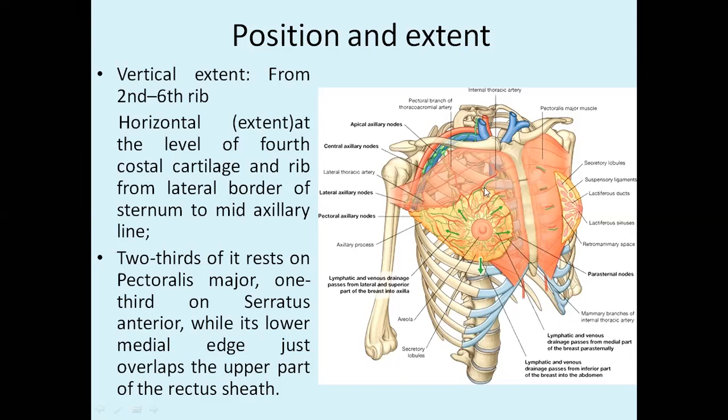That is the vertical extent, and horizontally it is extending at the level of the fourth costal cartilage, from the lateral border of the sternum to the mid axillary line. So this is the horizontal extent.